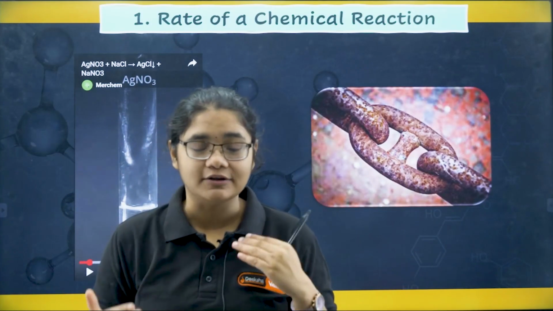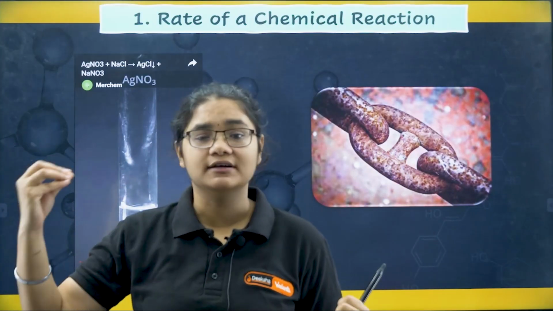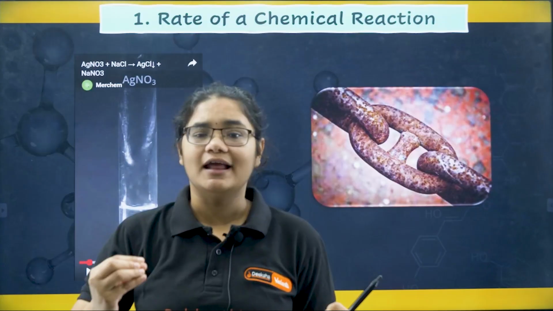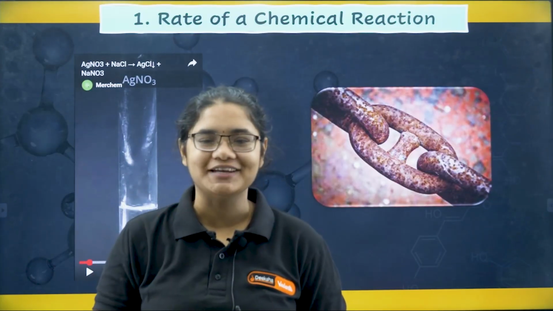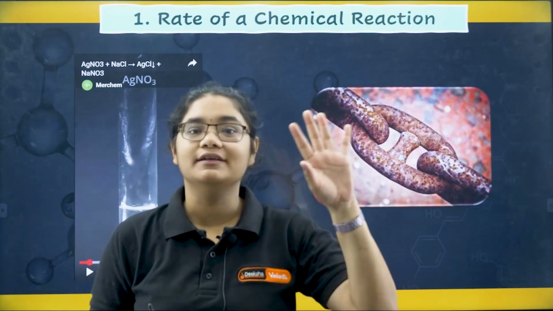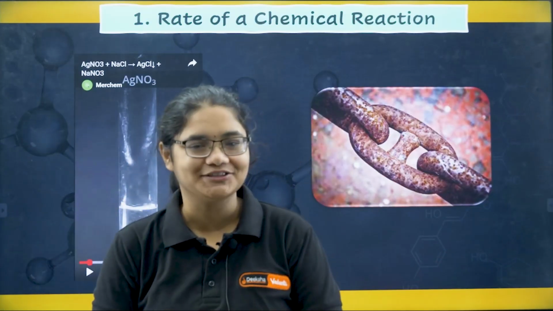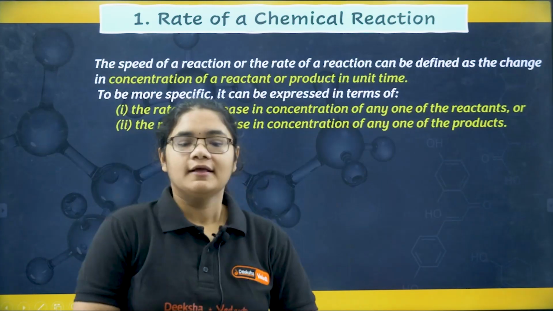I hope you are getting the difference in our environment, in our surroundings also. We see certain reactions very fast, certain reactions very slow. We just don't observe them, right? But after studying this chapter, for every reaction you see, you will definitely be able to find out whether it is a fast reaction or a slow reaction. Okay, now let's move to the next thing, that is fine.